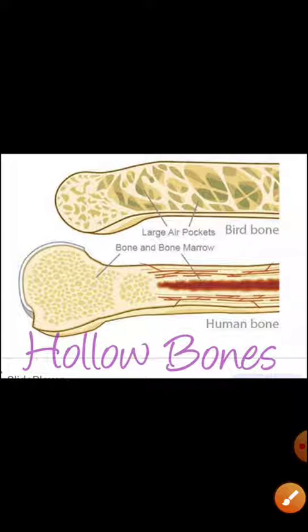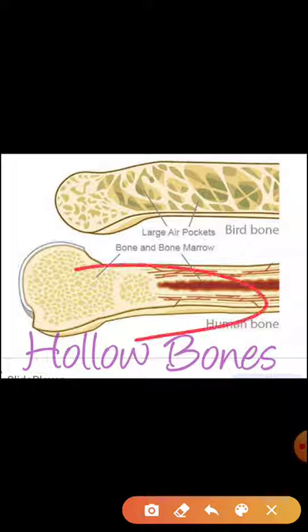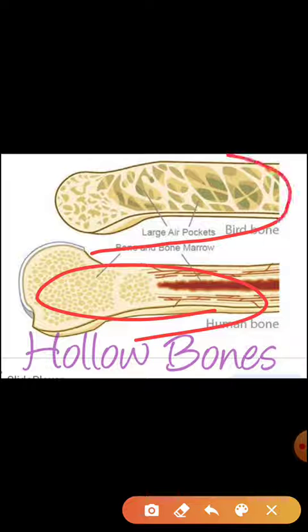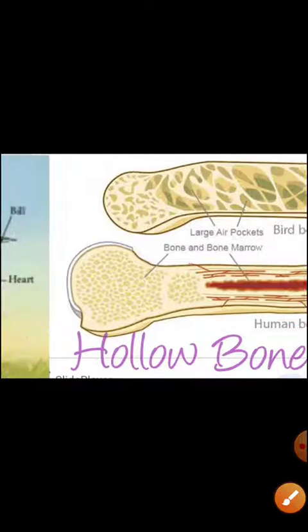Now the bones in the birds are hollow. Two kinds of bones are shown here. This is the bones of the human beings and this is the bones of the bird. These are hollow, means so many air spaces are there in the bones of the birds so that they are lightweight, ताकि वो हल्के हो सके, and it helps the bird to fly.